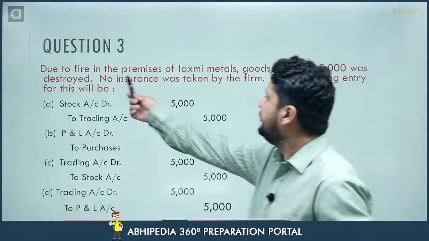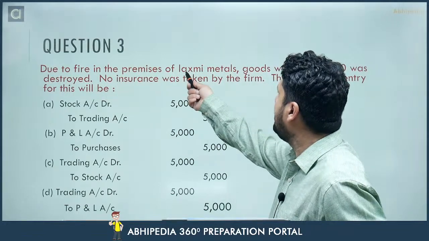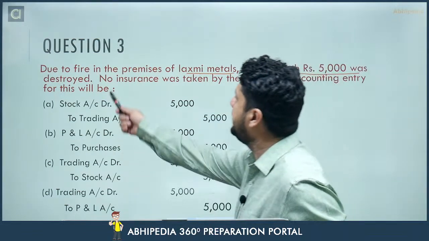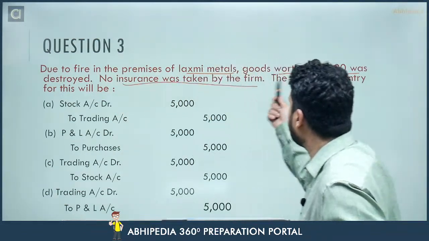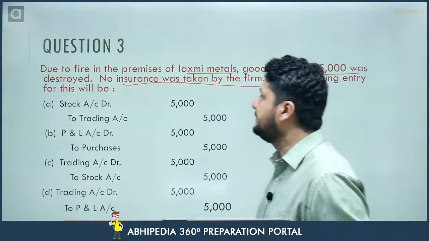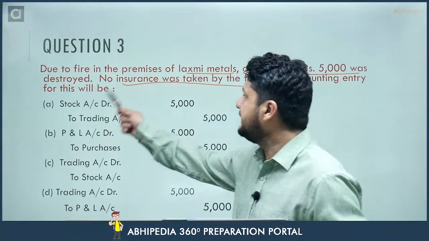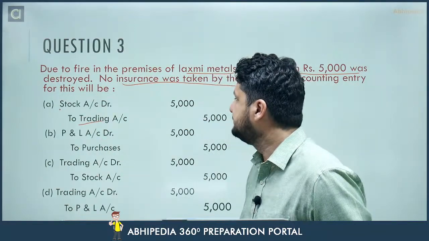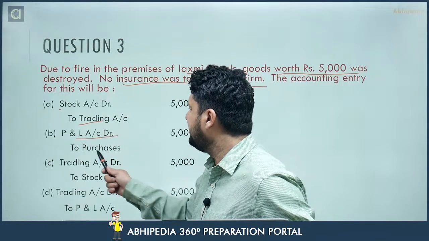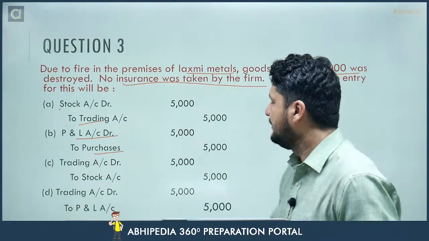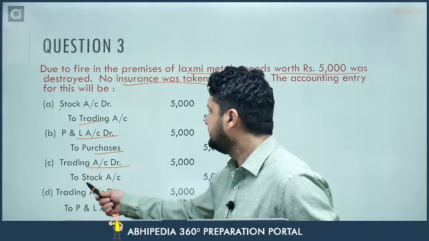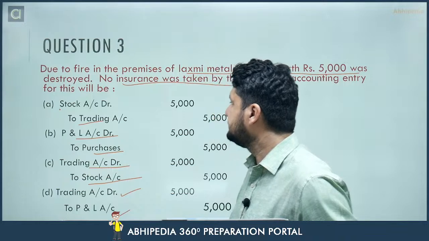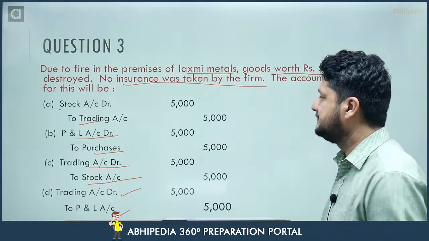Now this one, due to fire in the premises of Lakshmi Metals, goods worth rupees 5,000 were destroyed. No insurance was taken by the firm. Accounting entry will be. Read it very carefully. Stock account debited to trading. Profit and loss account debited to purchases. Trading account debited to stock. Trading account debited to profit and loss. What will be the answer?